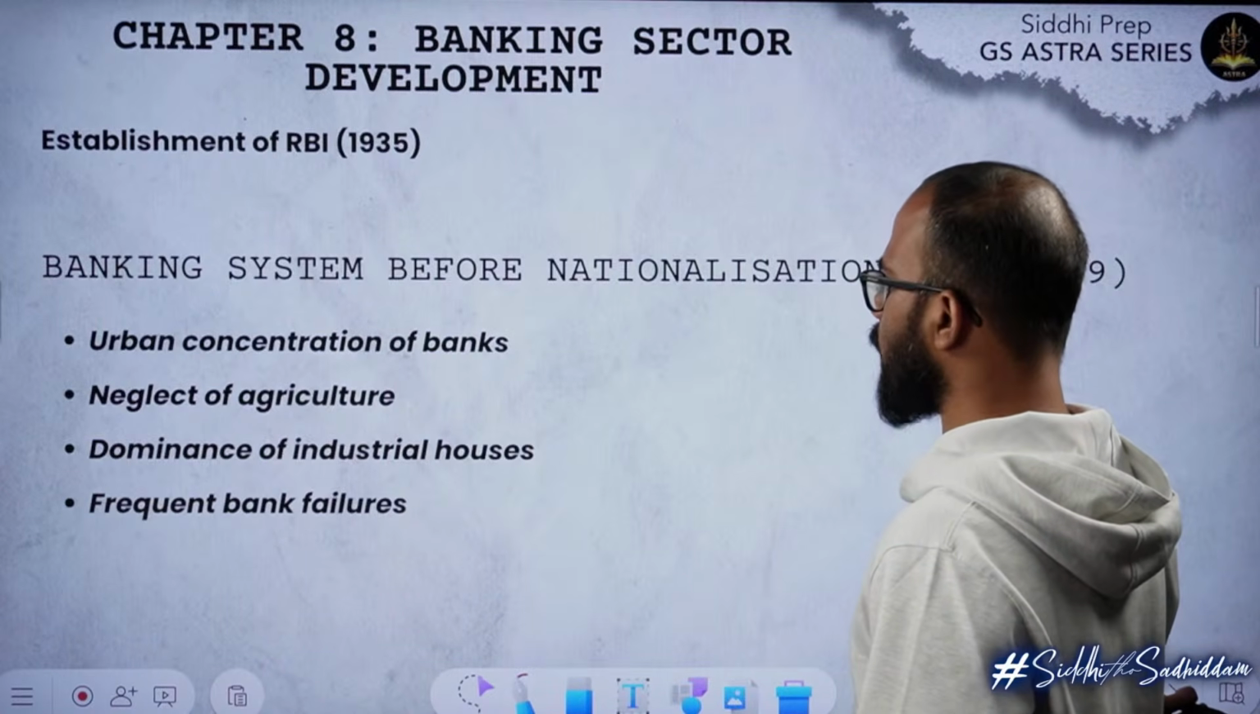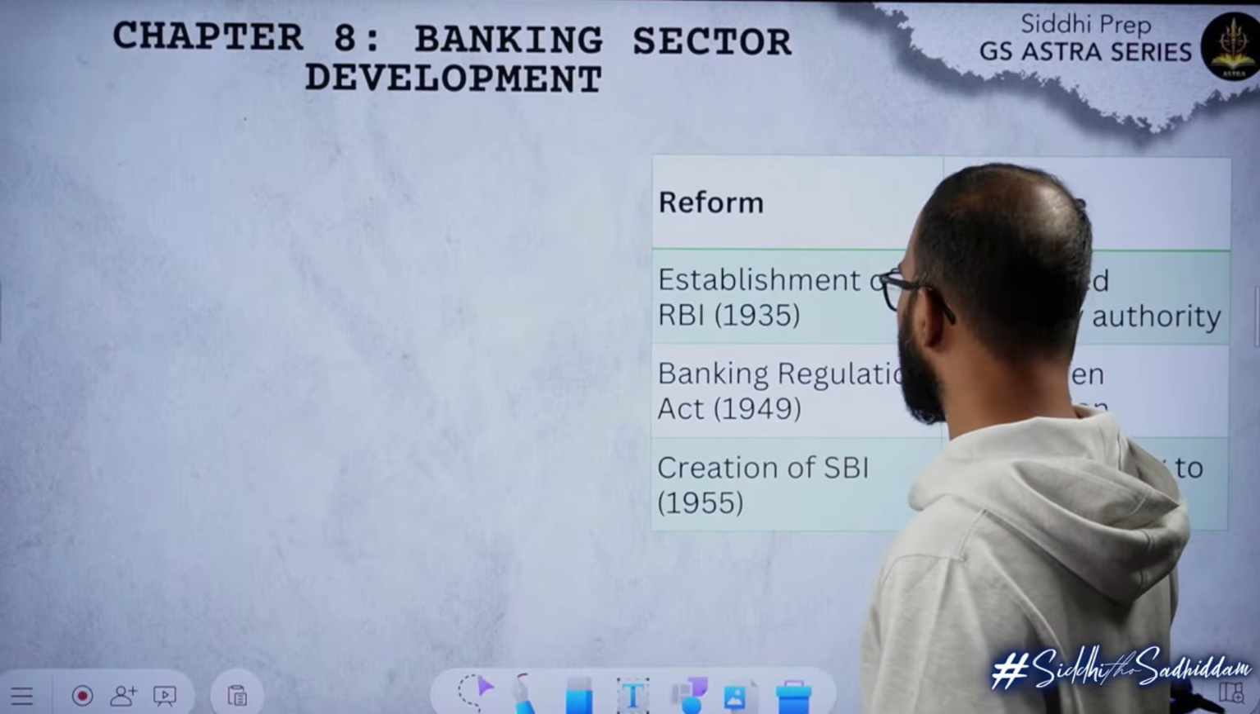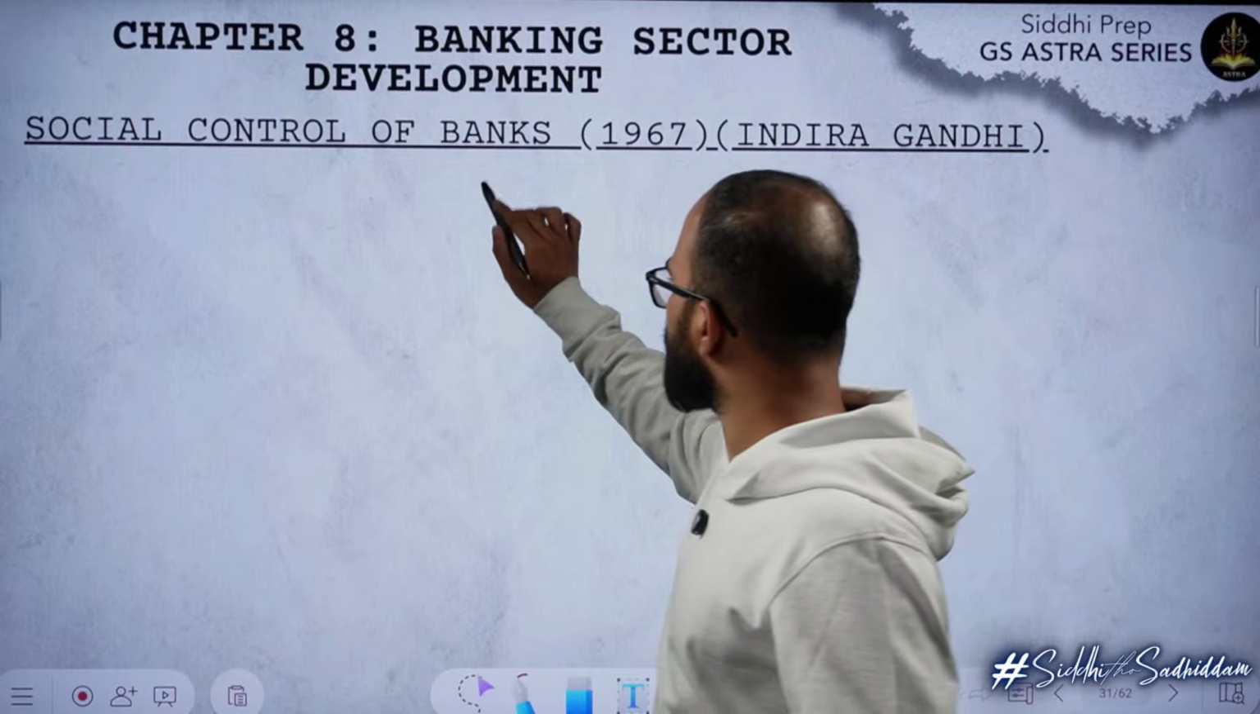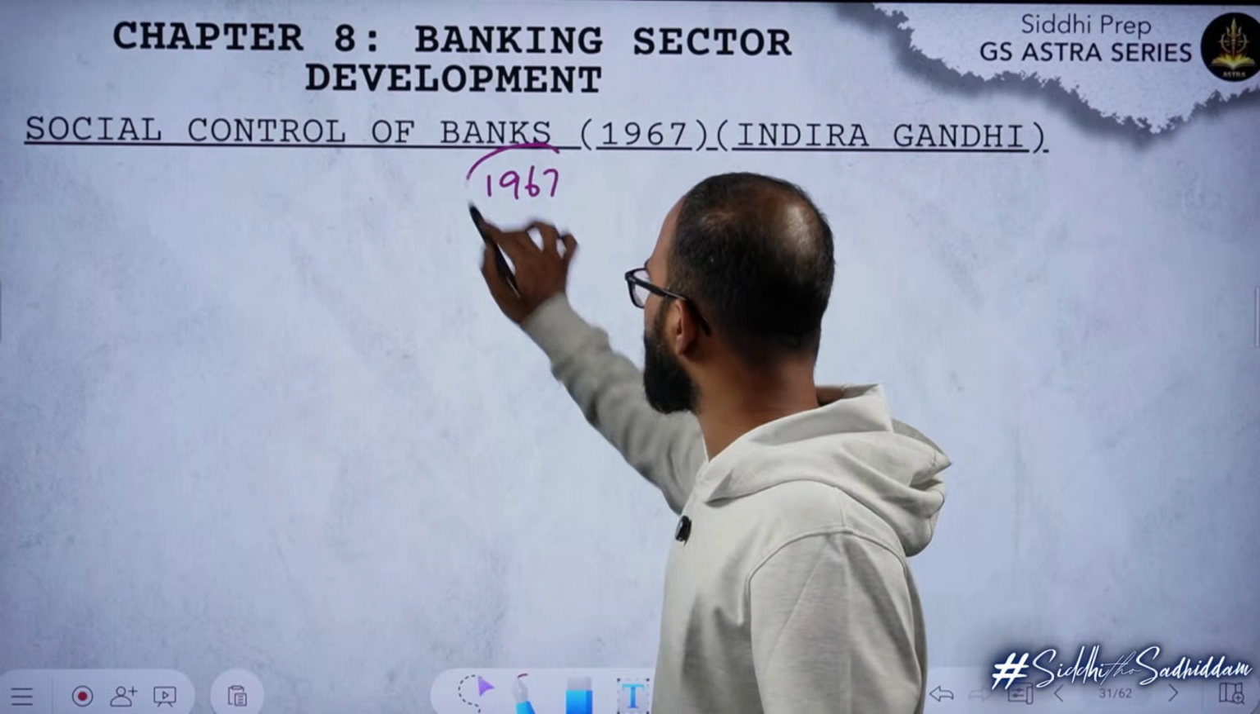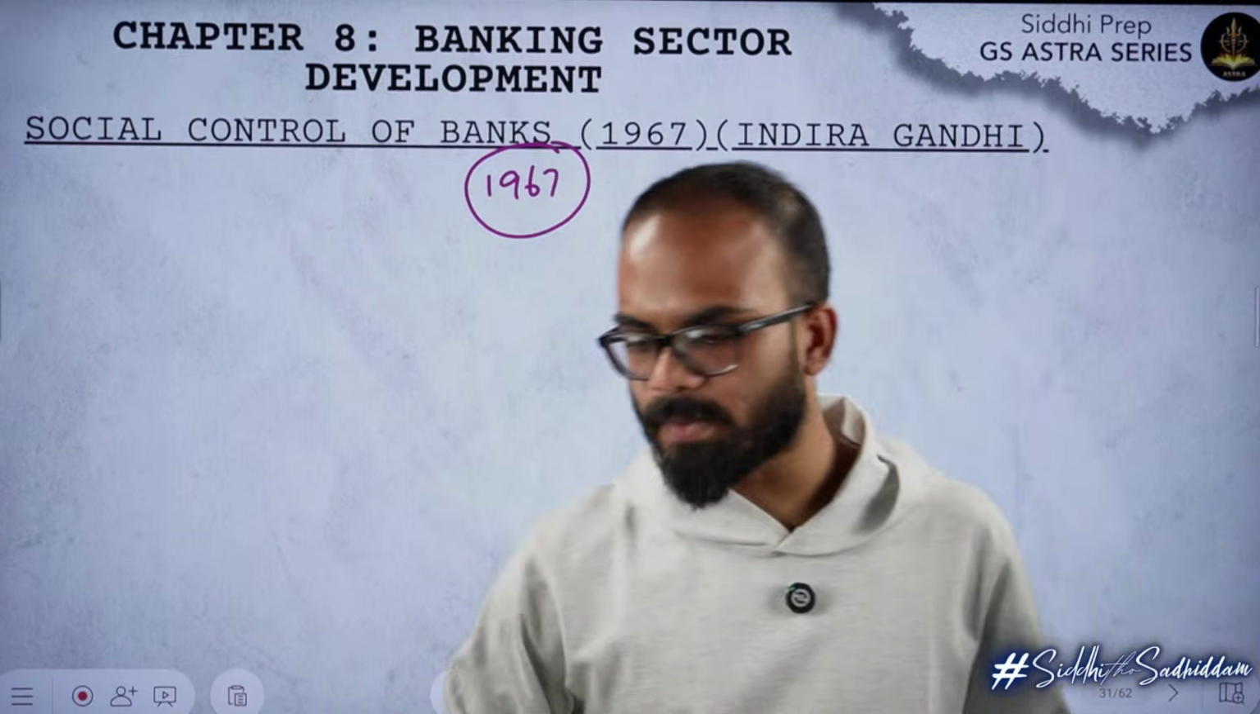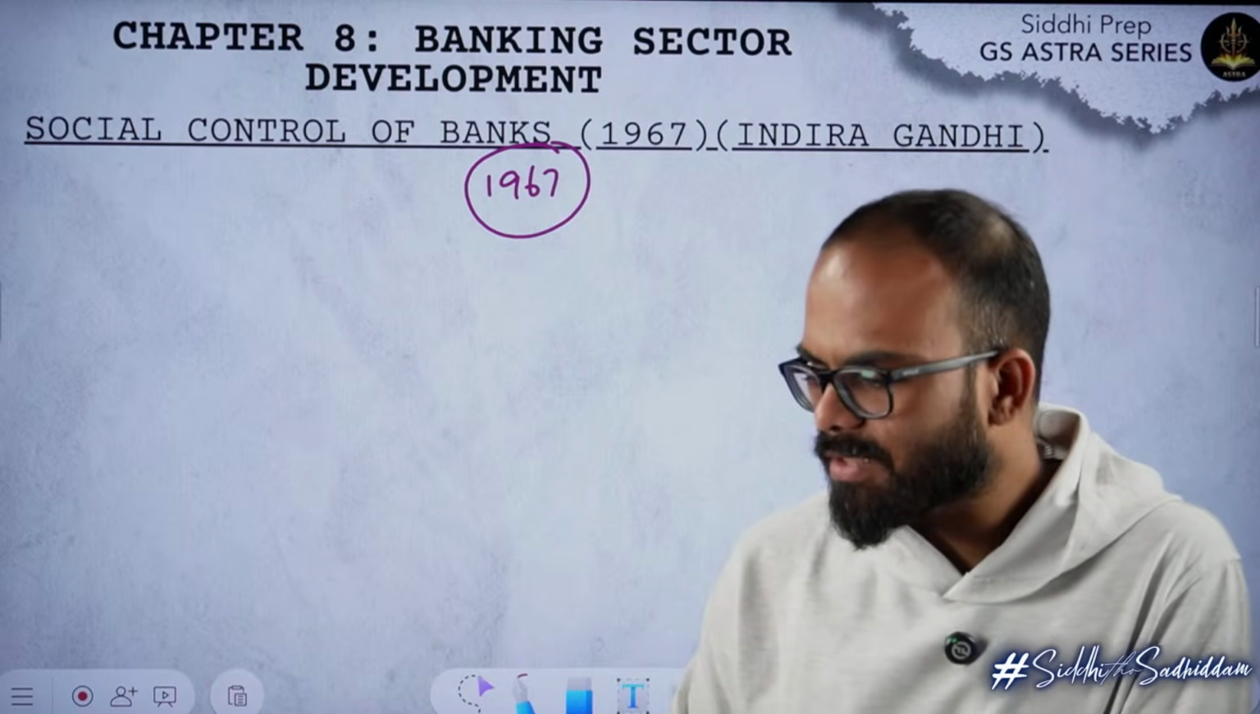Acha, imperial banks, we will talk about it, we'll come back here. Yes, social control of banks. This was a program that was introduced in the year 1967. This program was introduced by Prime Minister Indira Gandhi. The idea was very simple.